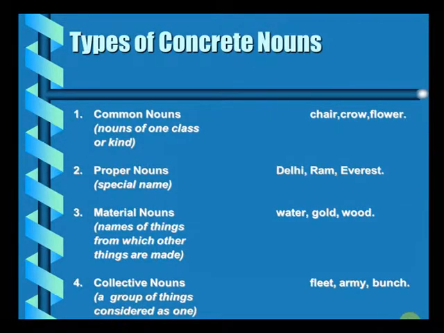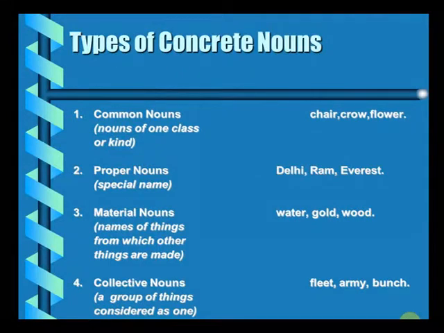The third type that we took just a while back, material nouns or concrete nouns. The names of things from which other things are made. Water, gold, wood. So concrete nouns or material nouns are the ones which can be seen, which can be touched, or which are tangible nouns. Later we would see that material nouns are divided into two parts, which are countable and uncountable nouns.